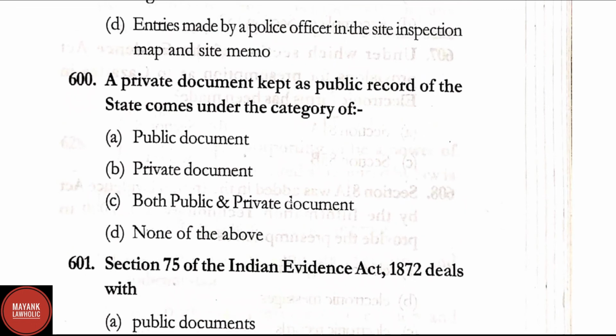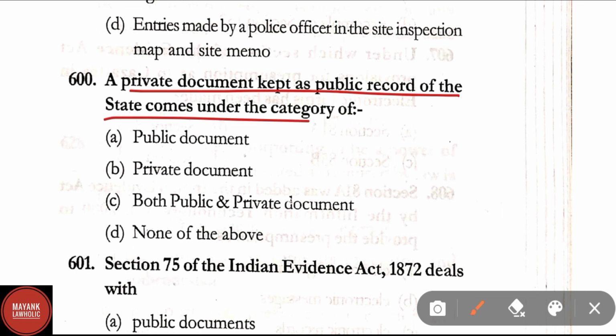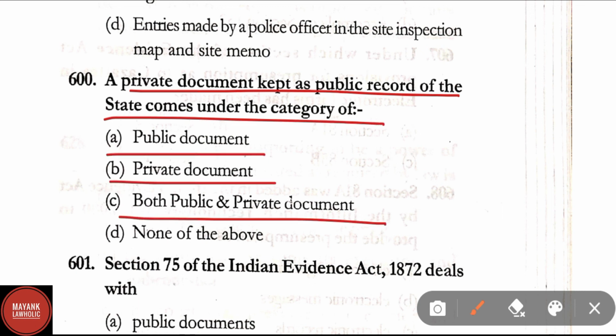Question number 600. A private document kept as a public record of the state comes under the category of public document, private document, both public and private document, none of the above. Correct answer here is option A, that is public document. A private document kept as a public record of the state comes in the category of public document.